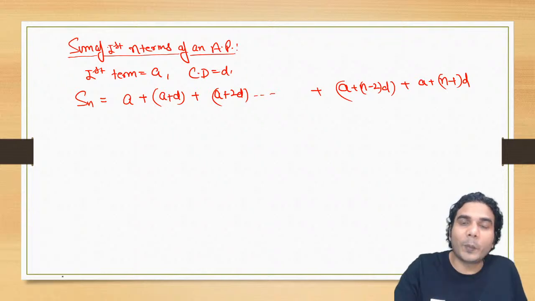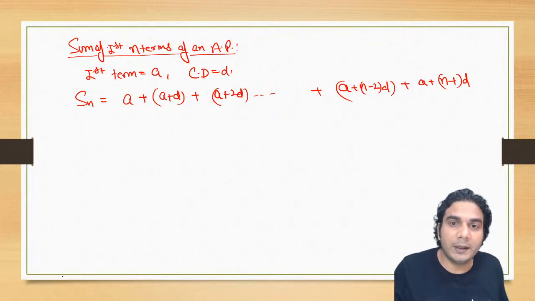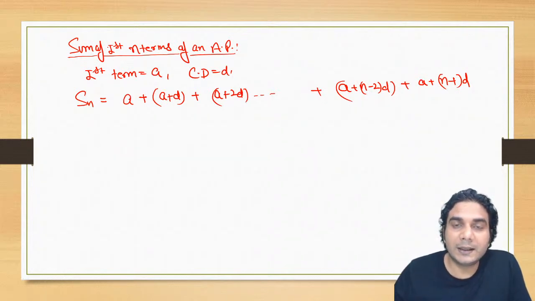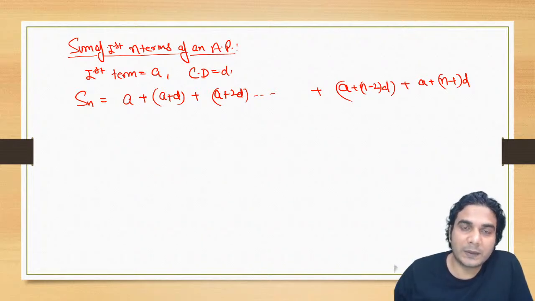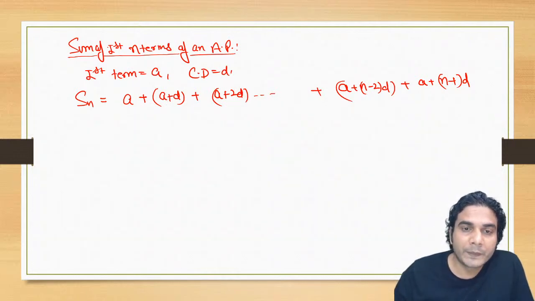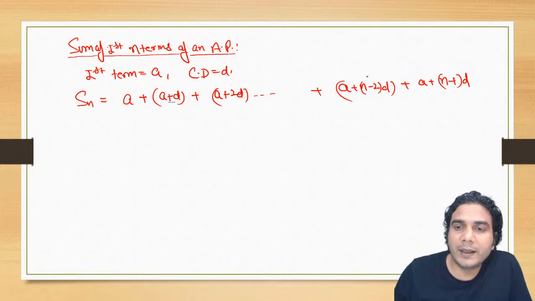We are going to use a property. I have told you one property in the previous session: the sum of first plus last is equal to second plus second last, and third plus third last, and fourth plus fourth last. So all these terms are equal. First plus last is equal to second plus second last is equal to third plus third last, right? This is very simple to understand, because you can see that in the second term, D is added to the first term, and in the second last term, D is subtracted from the last term. So first plus last will be equal to second plus second last.